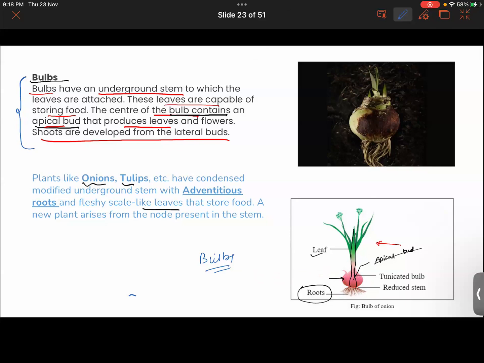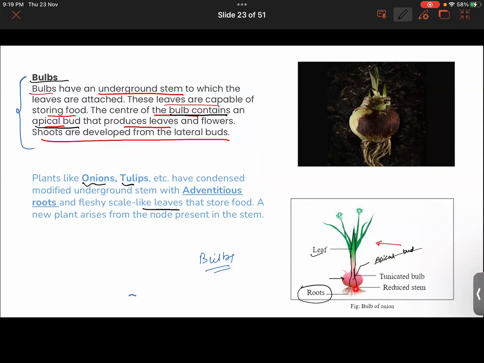Also, there was a middle stem running down in this onion, from which basically leaves were originating. That was basically the stem that is running down inside this onion, right? That is a reduced stem.